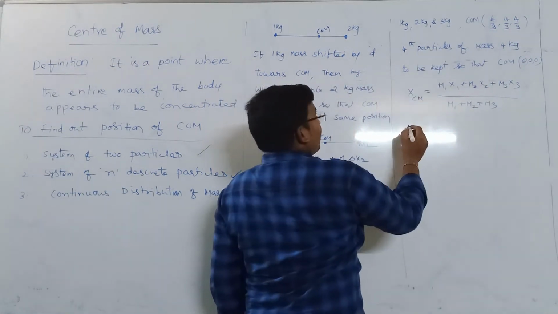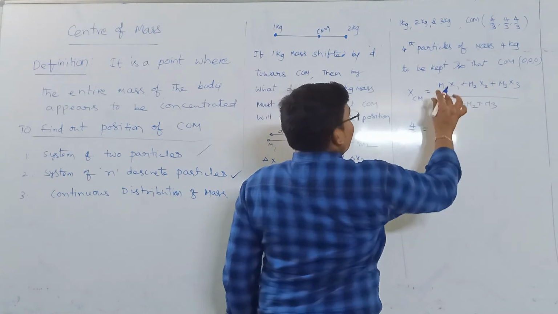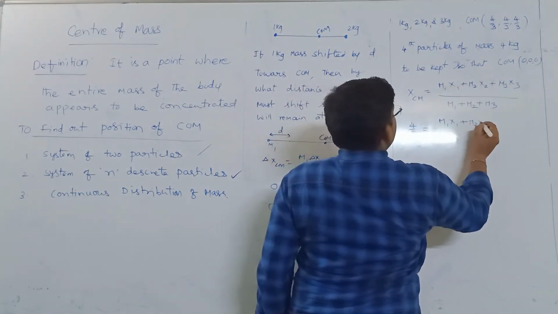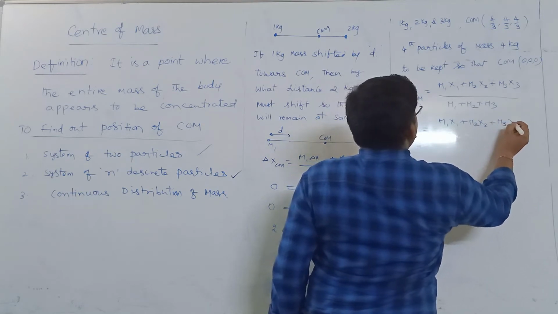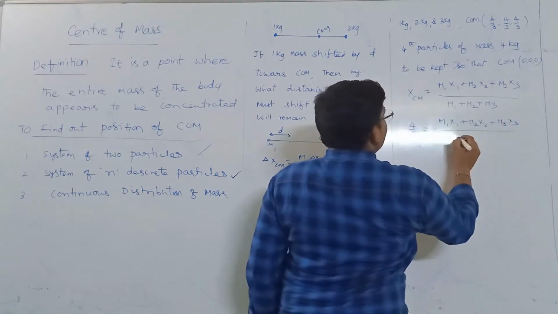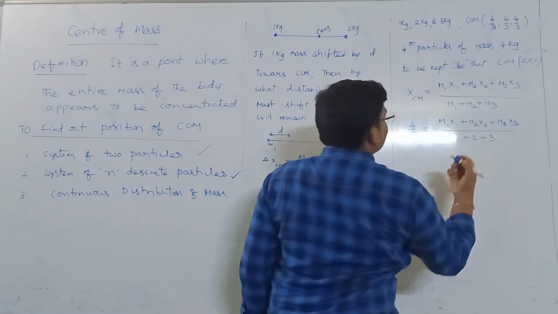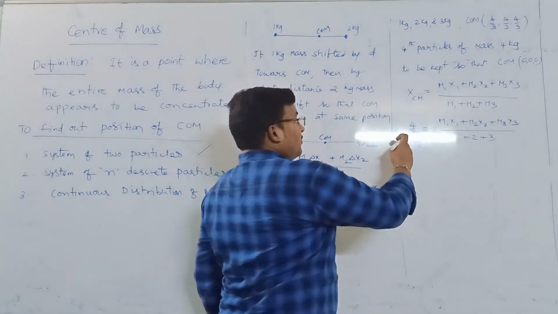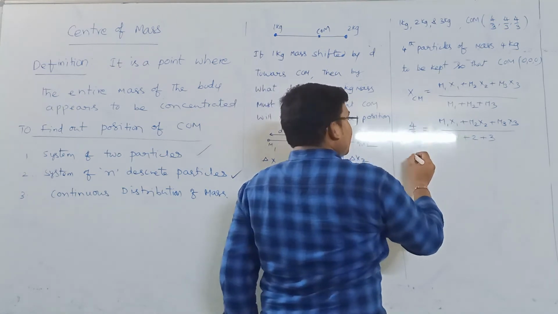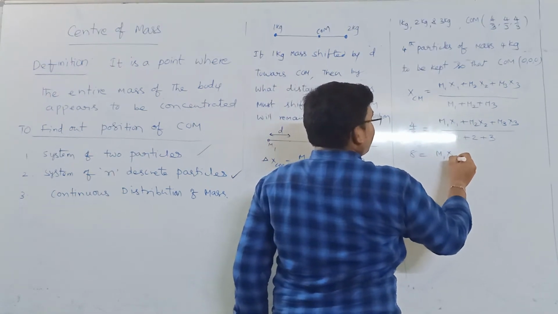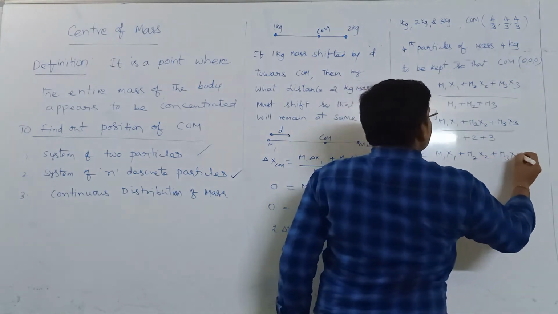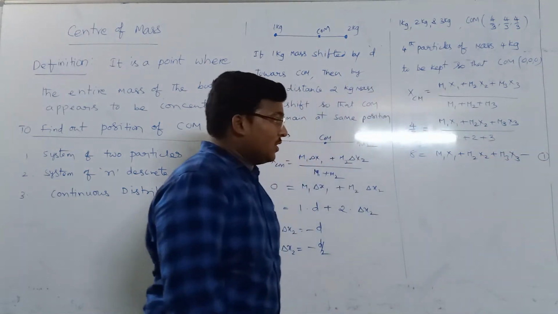Then the center of mass is 4 by 3, and I will write the same thing here: m1 x1 plus m2 x2 plus m3 x3 by m1 plus m2 plus m3. Then this will be 1 plus 2 plus 3 is 6. So 3 ones are 3, 2 twos are 4, 3 threes are 9... so it becomes 8. So m1 x1 plus m2 x2 plus m3 x3 we got as the first result.